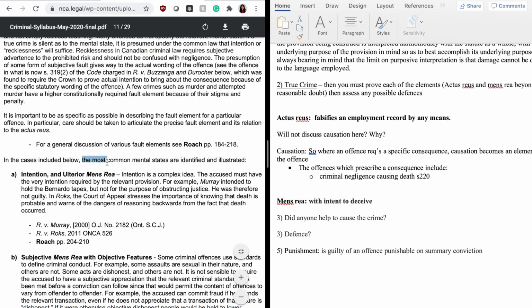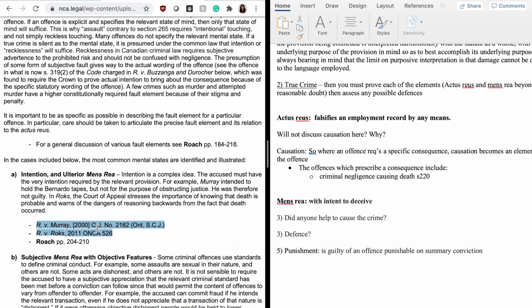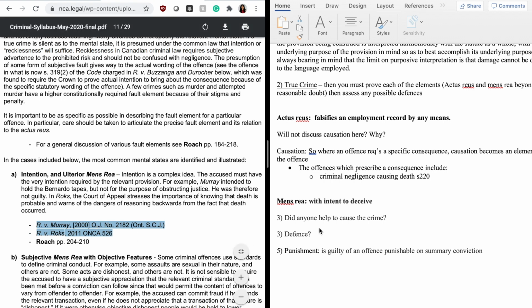The examiner is talking about the most common mental states. And over here, they mention intention. And at the bottom, the examiner also mentions these two cases that you need to look at when you're talking about intention. So if I were you, I would make use of these two cases. Obviously, you have to see if the facts are relevant. Even if the facts are not relevant, you could still try to see if you can fit these cases in. And when you're discussing intention to deceive, I would highly recommend that you do use these cases. And this is exactly what I did on the exam.